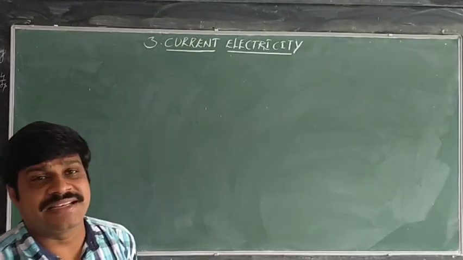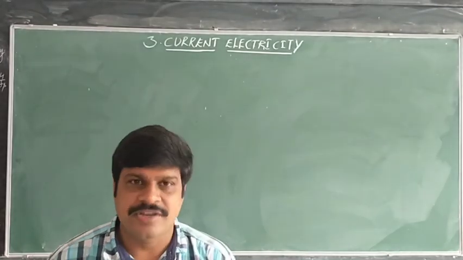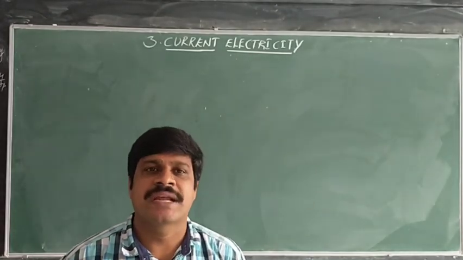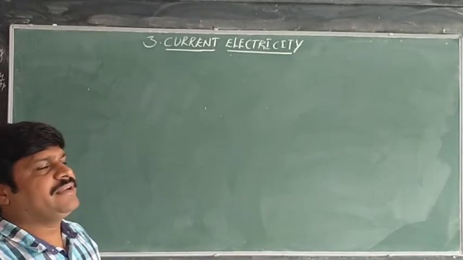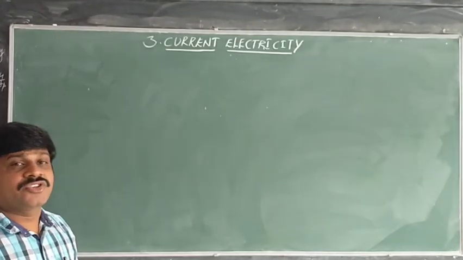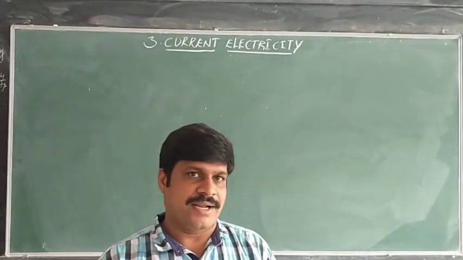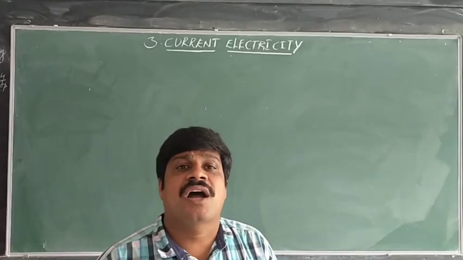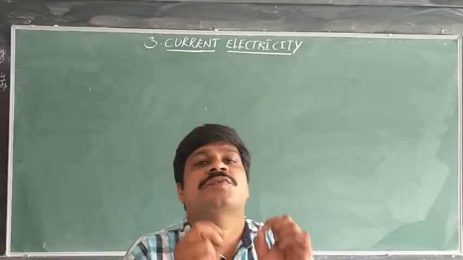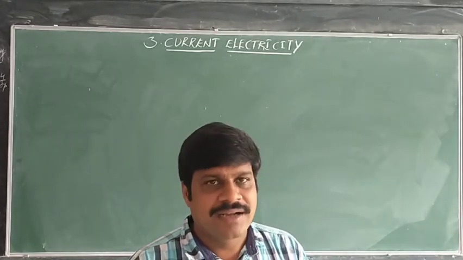Here, current in electricity, or in this chapter, how can we define it? Current is the charge flowing through the conductor. If the charge is flowing through the conductor, it is called electric current.